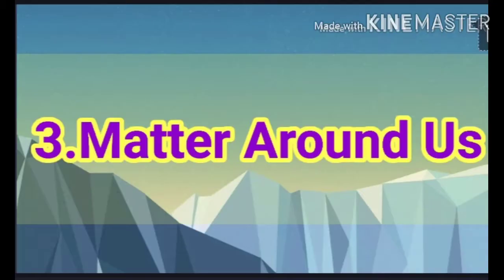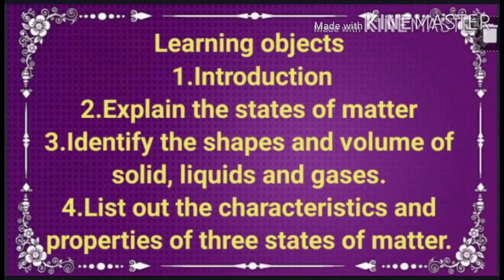Welcome to the third chapter, Matter Around Us. First of all, the learning objectives. First one, introduction. Second one, explain the states of matter. Third one, identify the shapes and volume of solids, liquids, and gases. And fourth one, list out the characteristics and properties of the three states of matter.